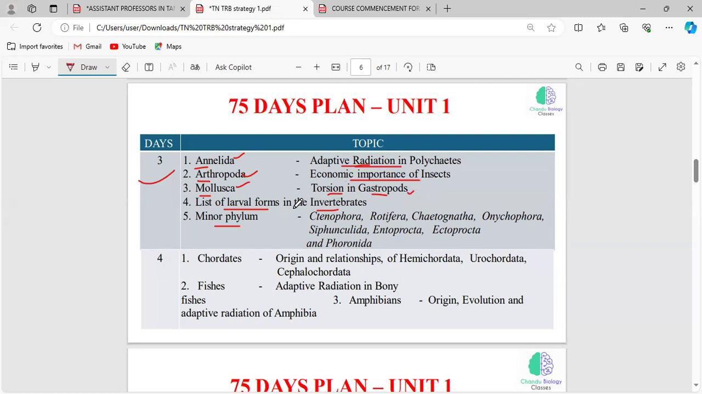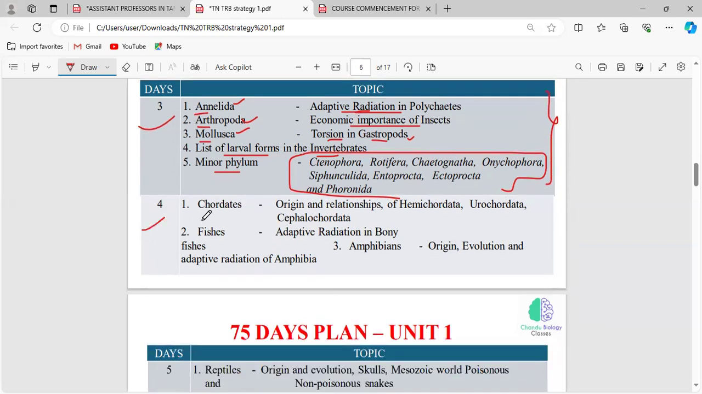After finishing that, what are the larval forms involved in all the phylum? If it is direct development, there is no point in reading larval stages because there are none in direct development. In indirect development, the egg will hatch out into a larva, and only then will the larva be converted into an adult. So you have to read the list of larval stages involved in all the phylums. Now you have the minor phylums, and you have to know the basic understanding regarding these minor phylums. So these are the things you have to cover on the third day.